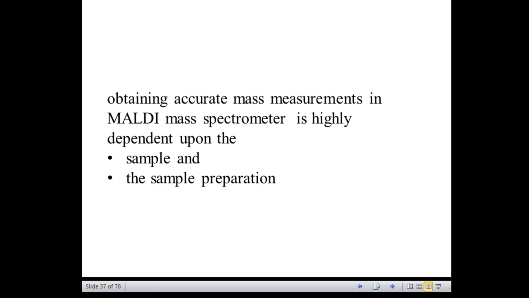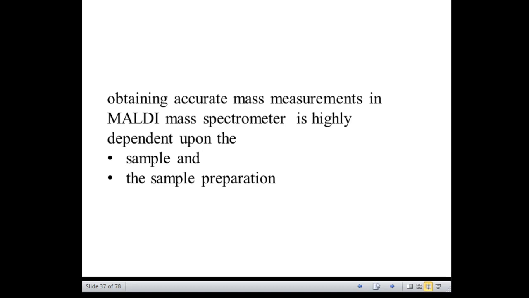Number four, how the sample is prepared on the MALDI sample plate. So, in a broader sense, the accurate mass measurement in the MALDI mass spectrometer is dependent upon number one, the sample, and number two, the sample preparation.